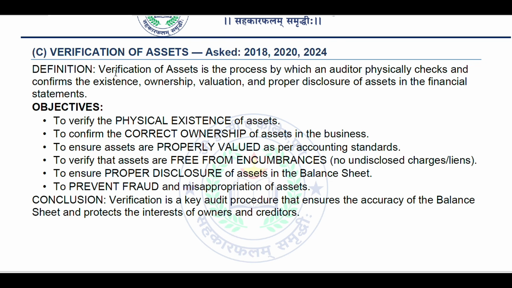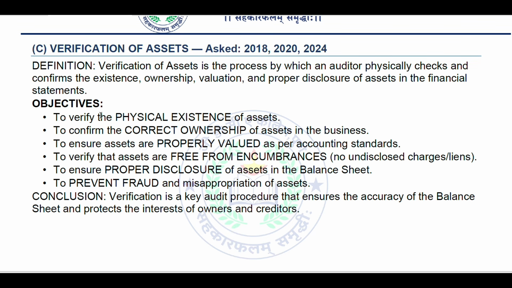Definition: verification of assets is the process by which the auditor physically checks and confirms the existence, ownership, valuation, and proper disclosure of assets in the financial statement.